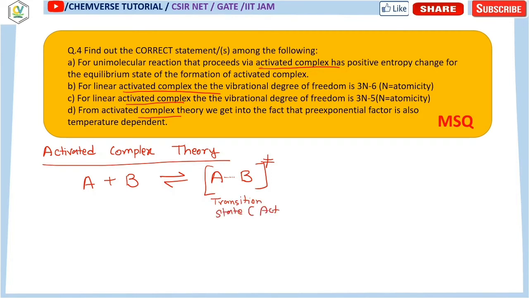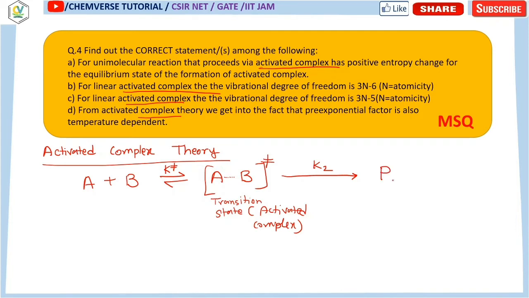Activated complex means such a state when the reactants are activated and they are performing the reaction. The equilibrium constant of this step is K daggered. Now from this activated complex, with some other rate constant K2, they are forming the product.